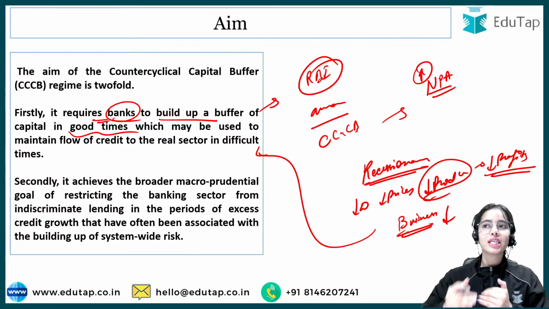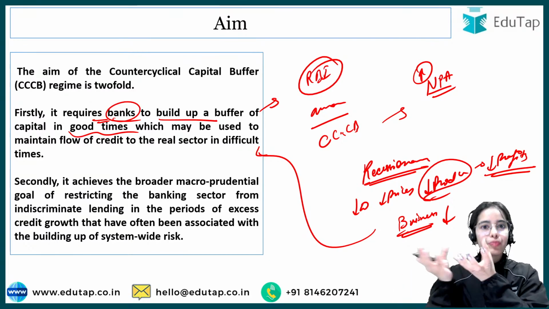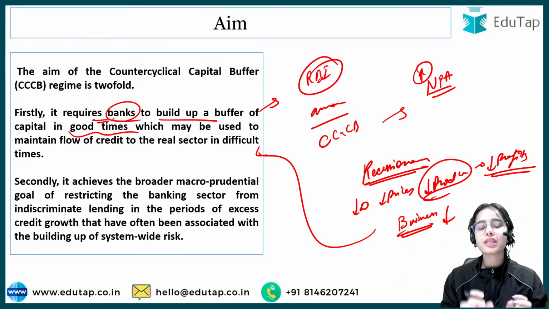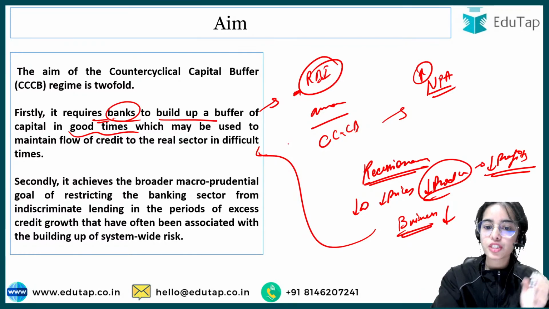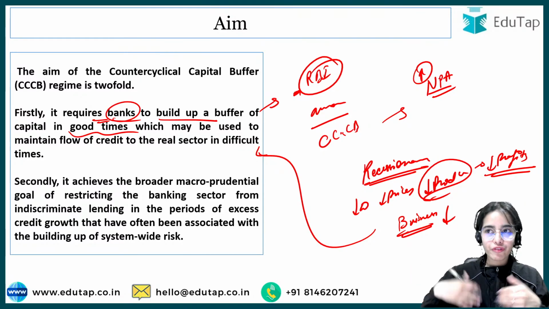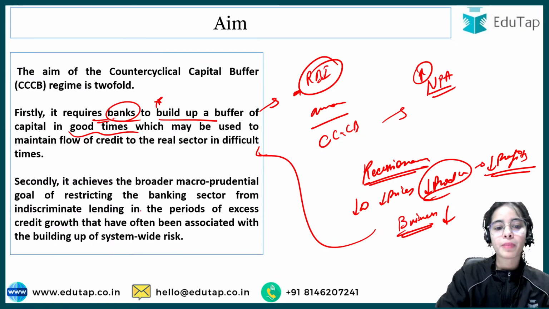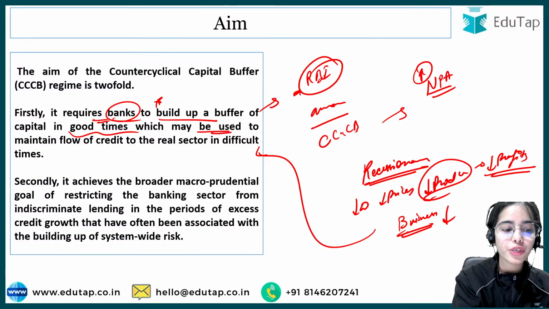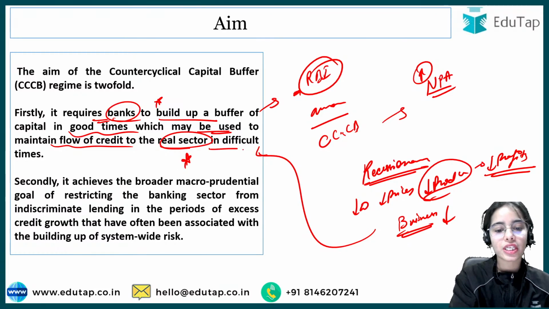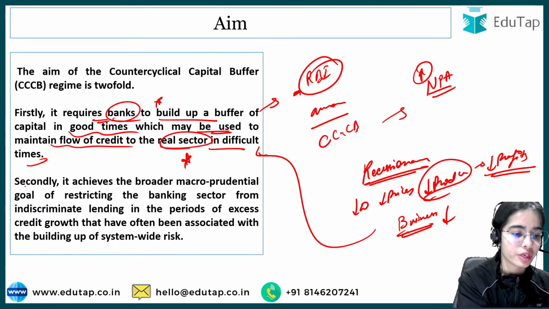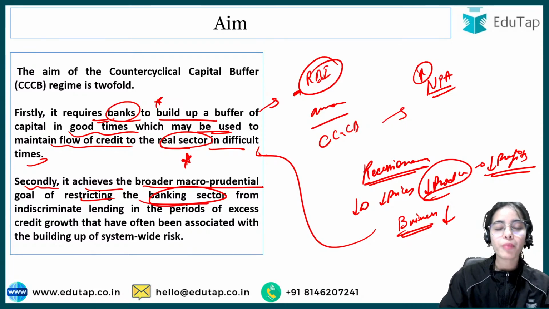So if the RBI feels that there is a recessionary tendency that is going to come in the economy, or there are problems that are starting in the economy, then the RBI will ask the banks to maintain the extra buffers. So the RBI will ask to maintain the buffers in the good times, when it is expecting that in the future the bad times can come. During the good times, the banks are asked to maintain extra buffers, which may be used to maintain the flow of credit to the real sector, to the businesses and such, in difficult times during a recessionary kind of situation.